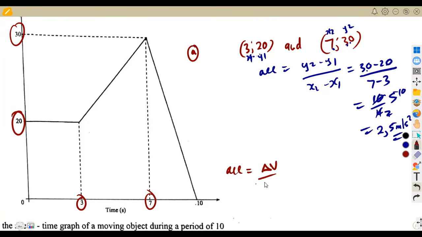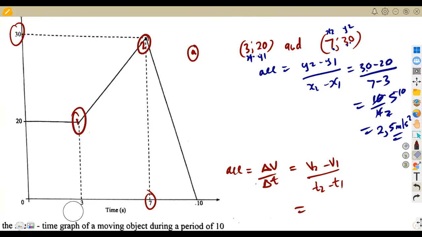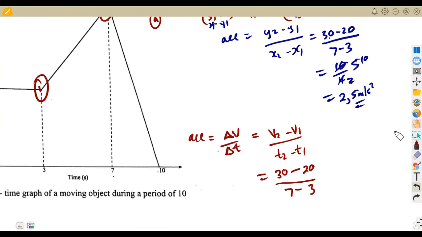Or you can use the proper formula. Acceleration is the change in velocity over the change in time, that's v2 minus v1 over t2 minus t1. The velocity changed from this point to this point, so v2 is at the last point, which is 30, minus v1, which is 20, over t2, which is 7, minus t1, which is 3. As you can see, it's a repetition of what we just had here.